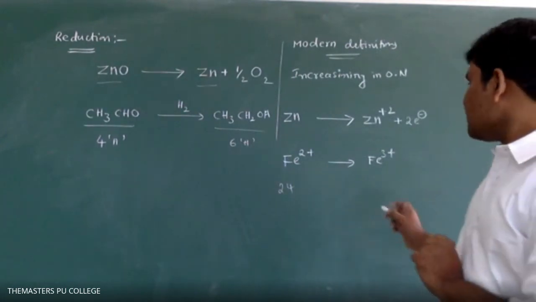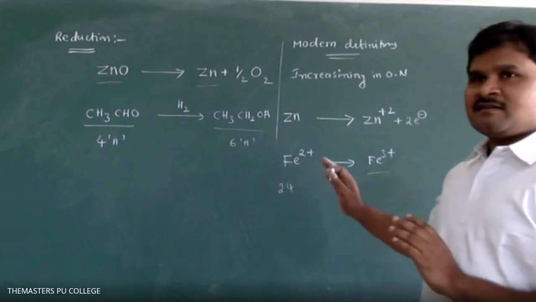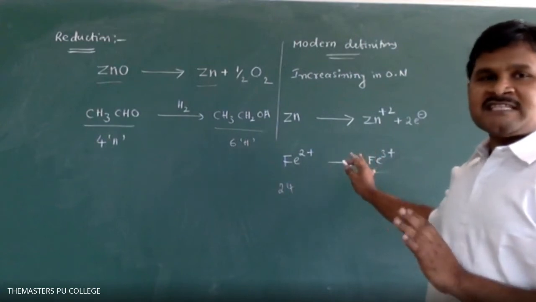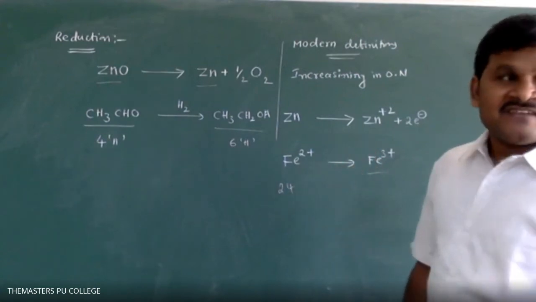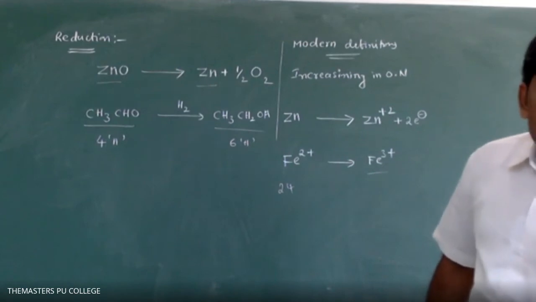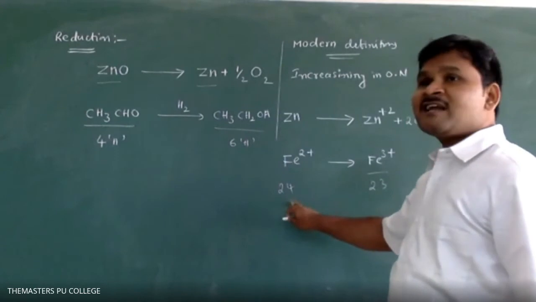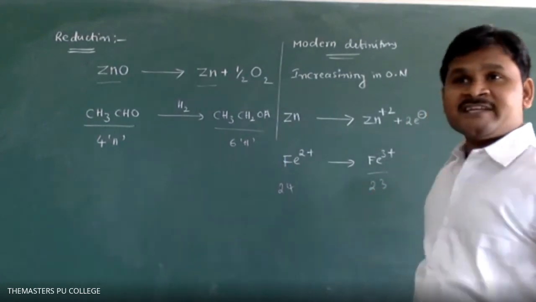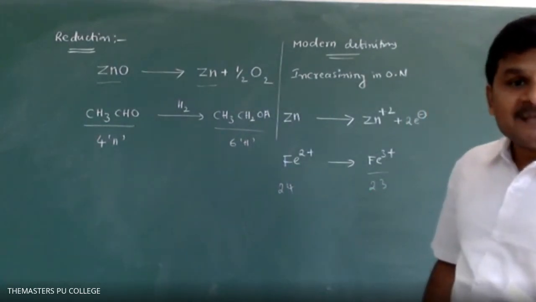No, sir. Next, Fe3+. 23. You don't think about Fe3+. Fe is 26, and Fe3+ is 23. So the 24 electrons of Fe2+ are converted into 23. How many electrons are lost? 1.